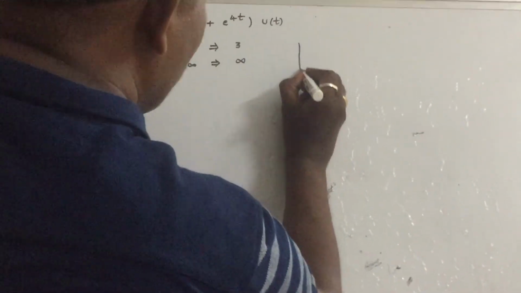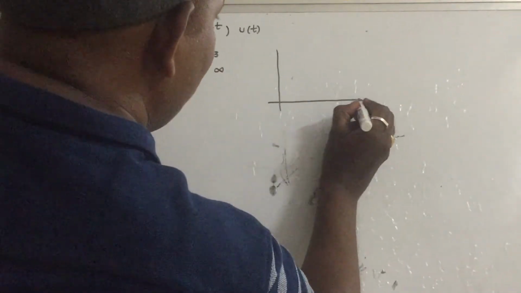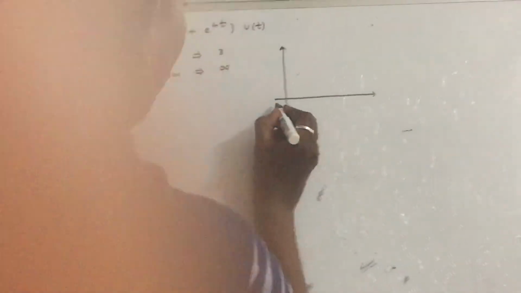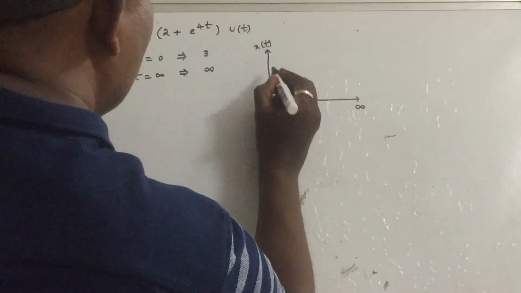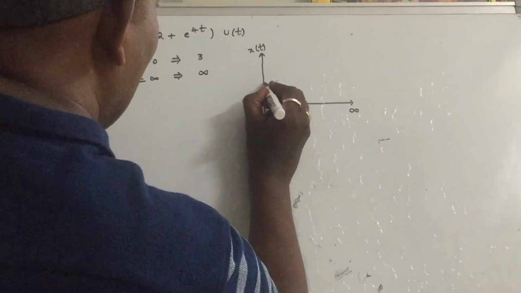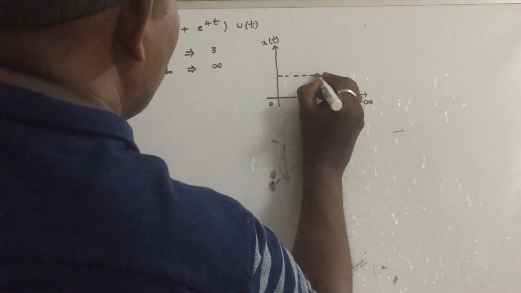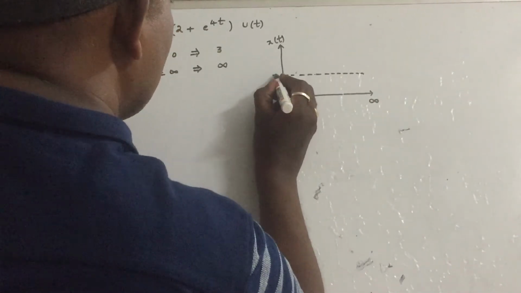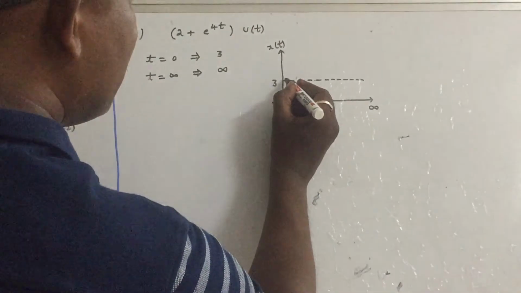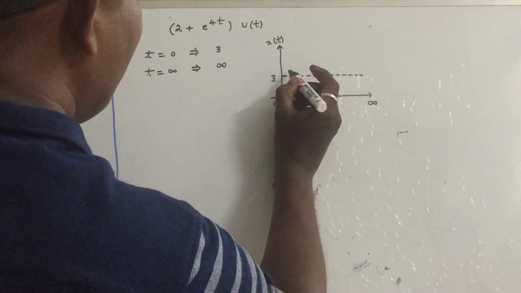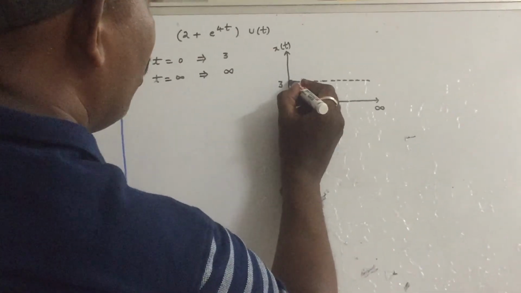So how to draw the signal? Carefully see how to draw the signal. The signal exists from 0 to infinity. This is x of t. Let us first take the 3 line. At t equal to 0, its amplitude is 3. At t equal to infinity, the amplitude becomes infinity.